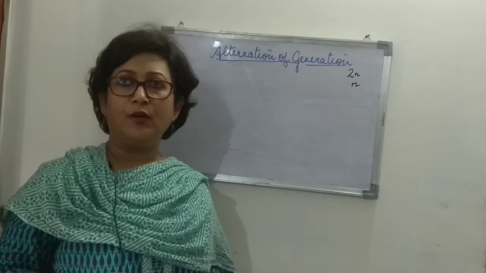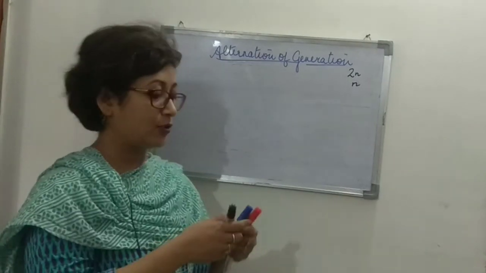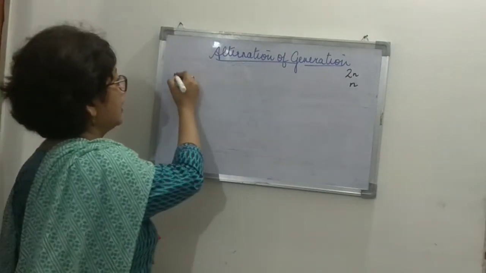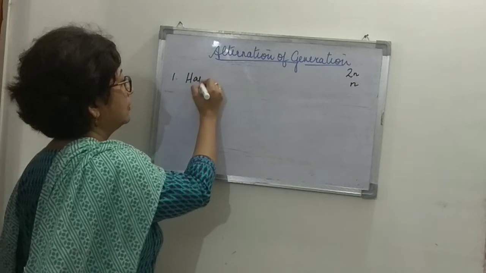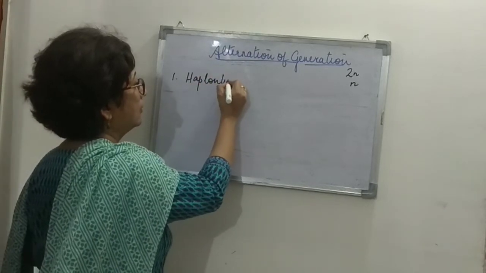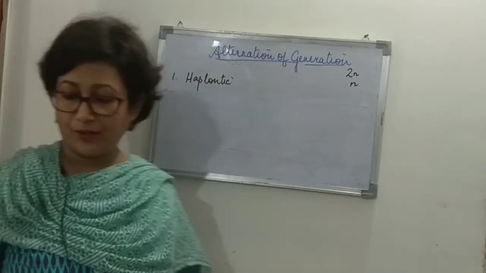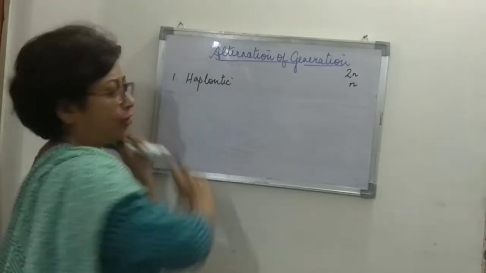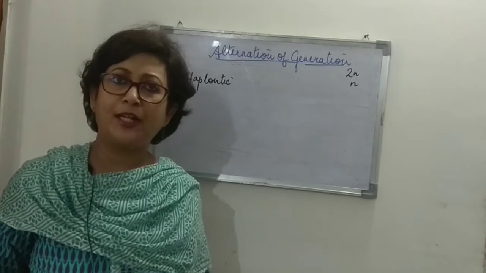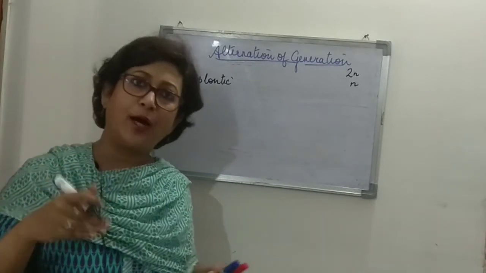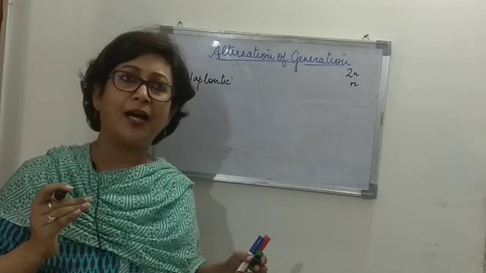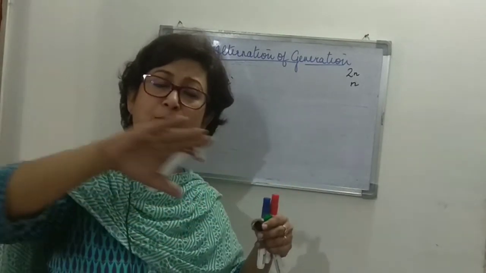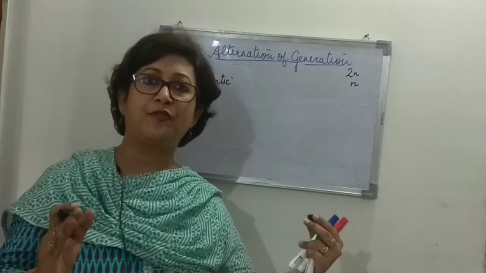Right? So, we will start with the first type that is known as haplontic life cycle. Right? So, the first one is haplontic. Right? So, haplontic, let's take the first half of the name. Right? In haplontic, what happens is that the haploid plant has the dominant, it stays for a longer span of time in the whole life cycle, right?